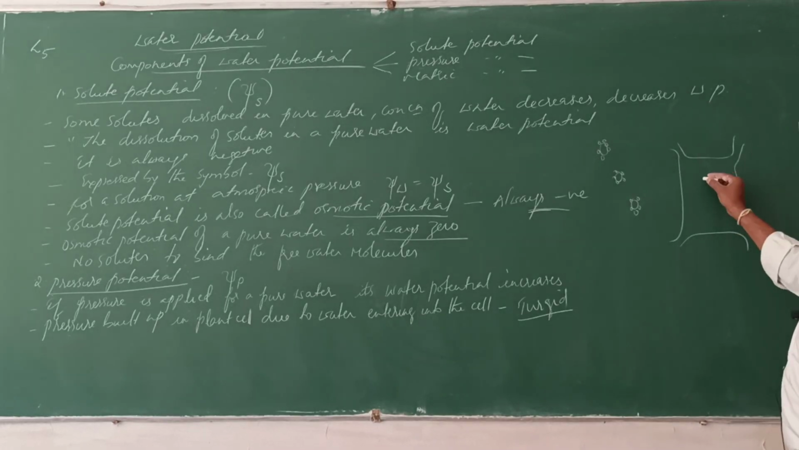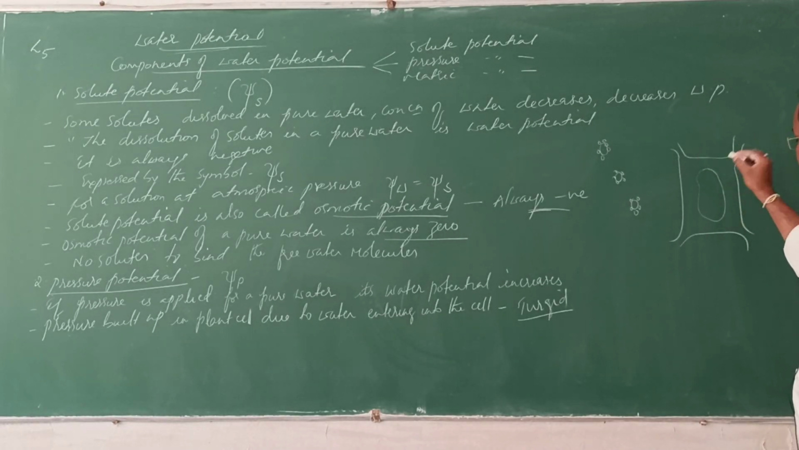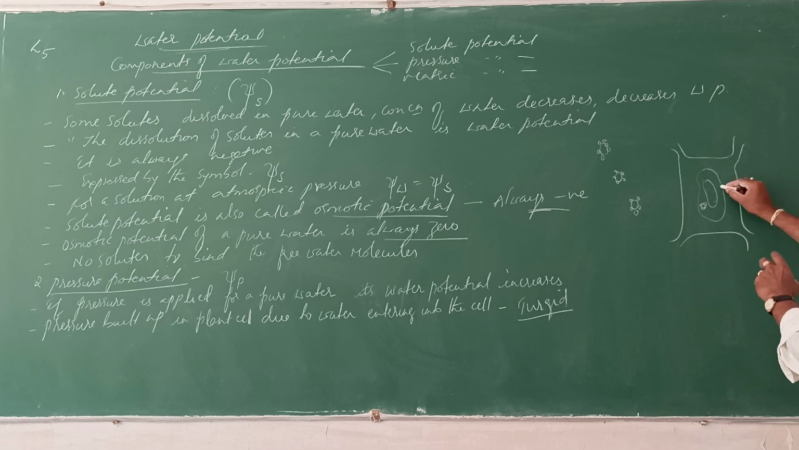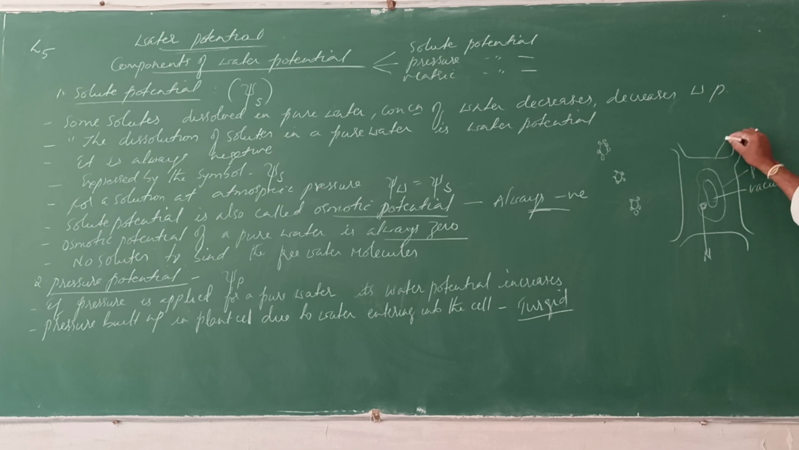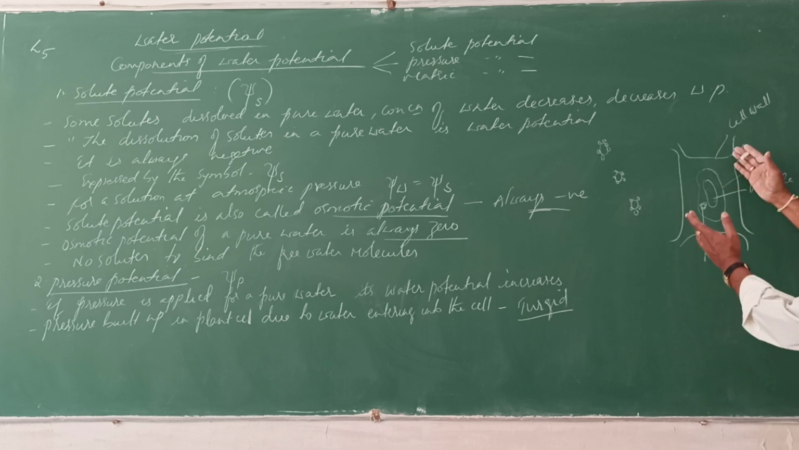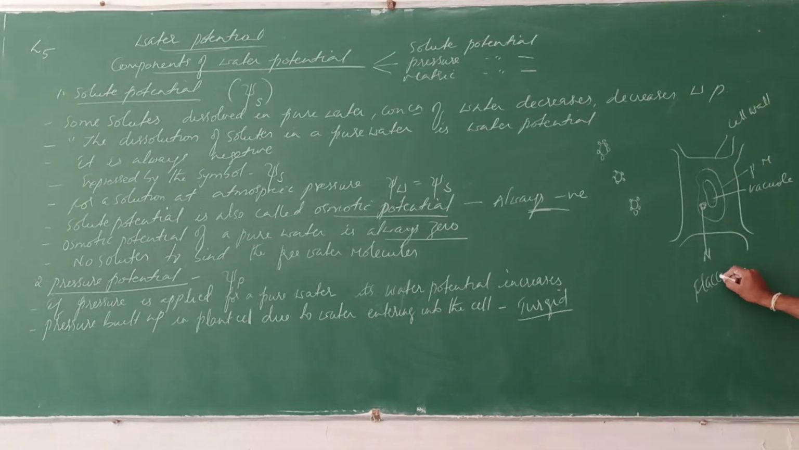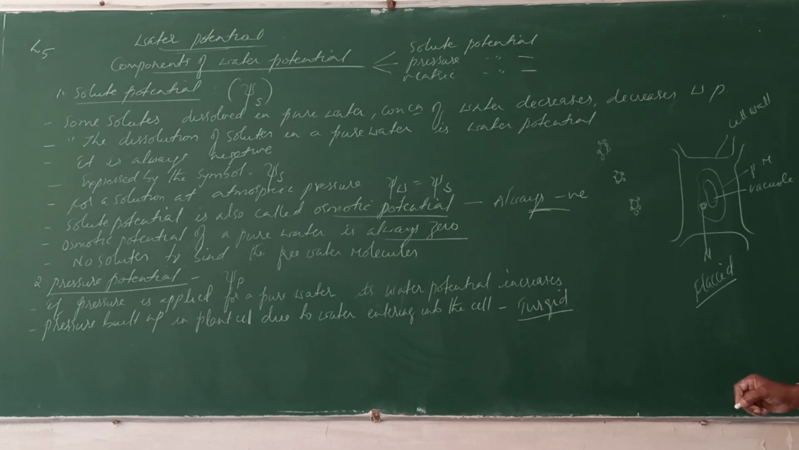See, this is the plant cell. Think that this is the vacuole, and here will be the nucleus. This is the plasma membrane. Understand? Here it is the nucleus, here it is the vacuole. See, this is the cell wall, vacuole, plasma membrane. See, the plasma membrane has been detached. Now the cell is said to be flaccid. Flaccid means what?